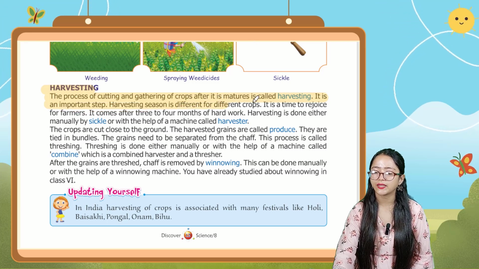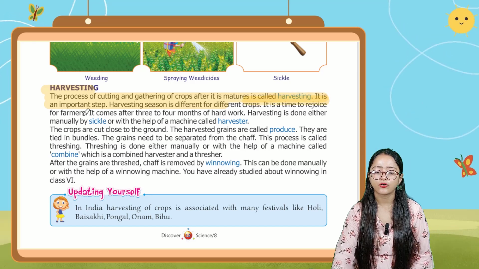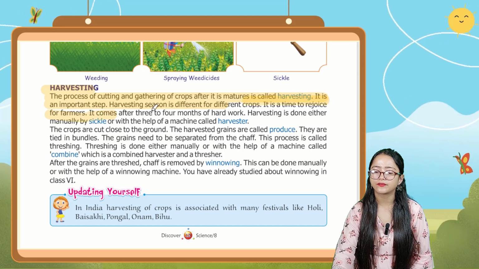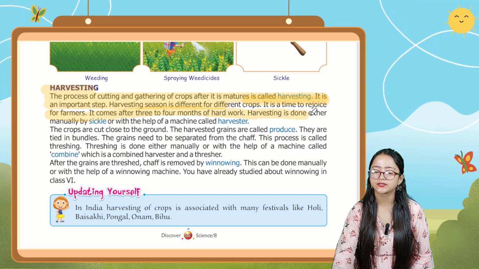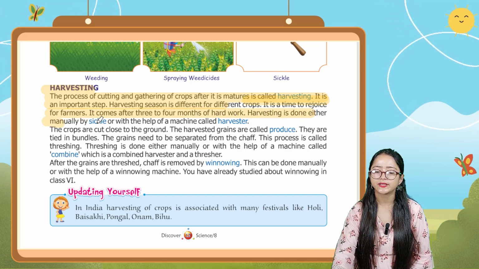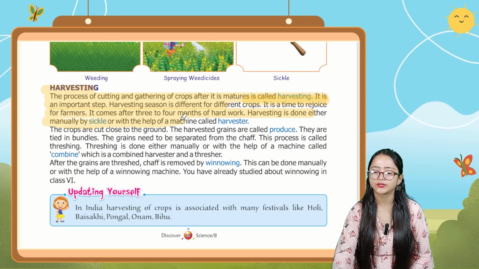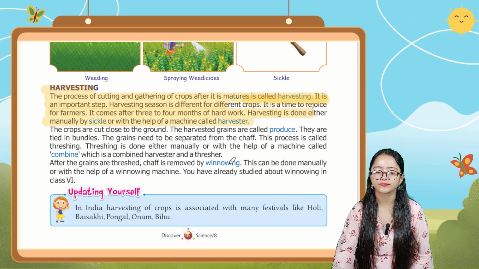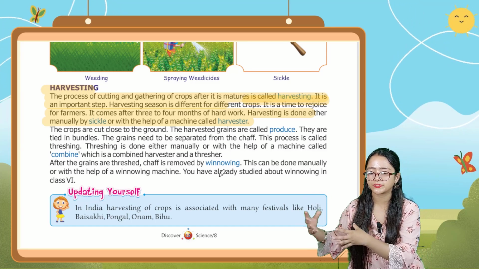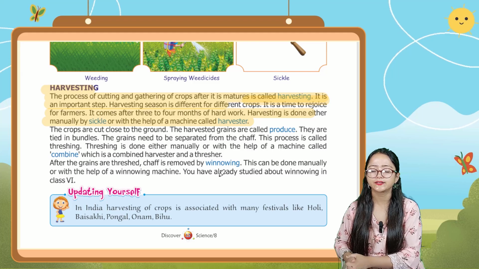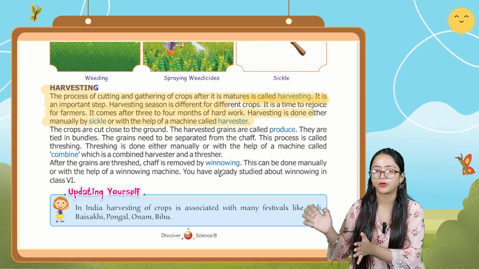It is a time to rejoice for farmers. It comes after 3 to 4 months of hard work. Harvesting is done either manually by sickle or with the help of a machine called harvester. So basically, the process of cutting and gathering the crops is harvesting, and it is an important step.